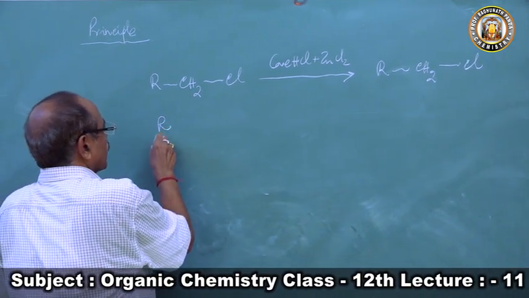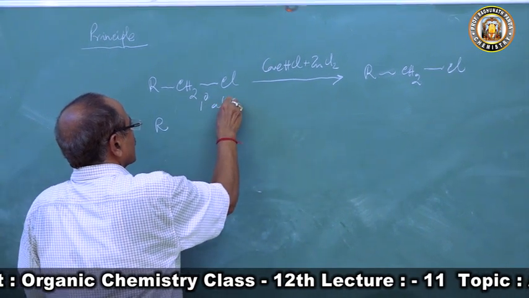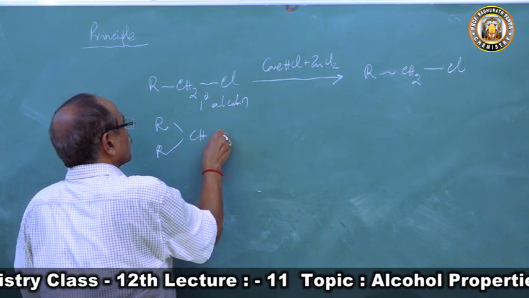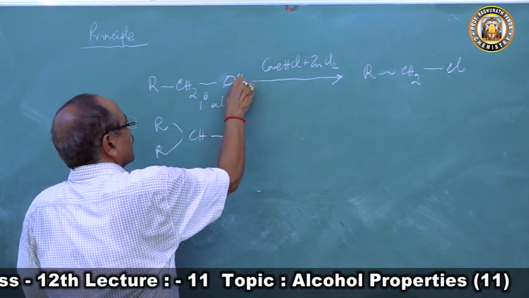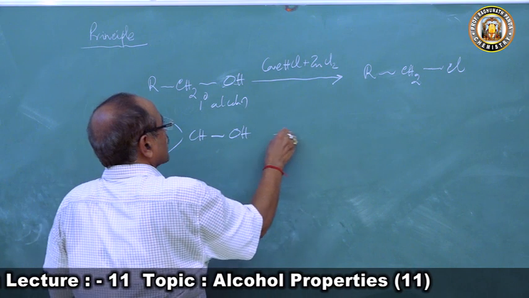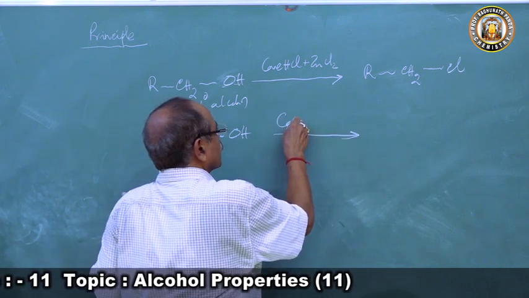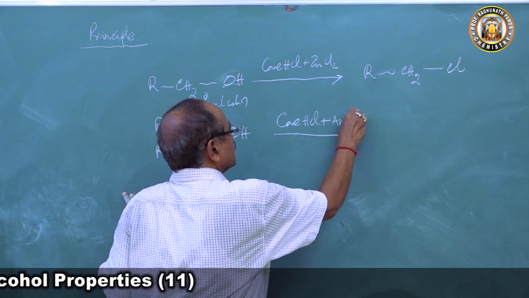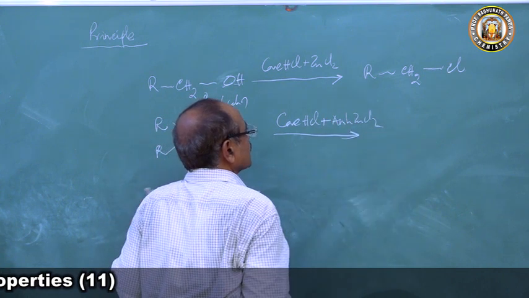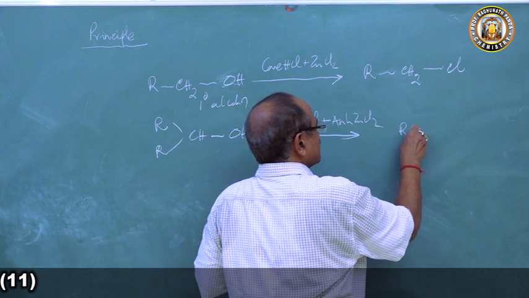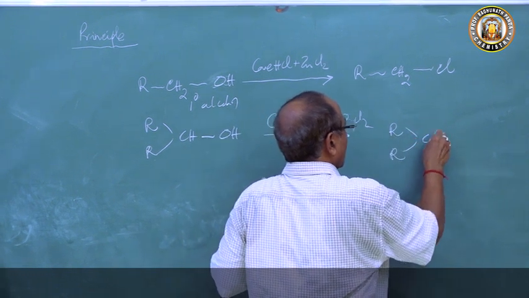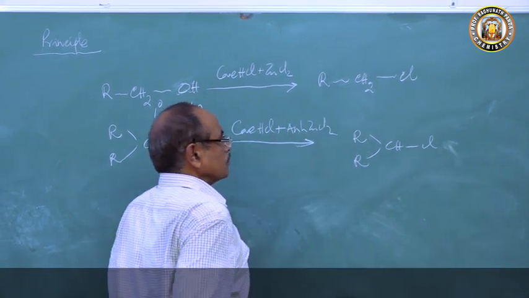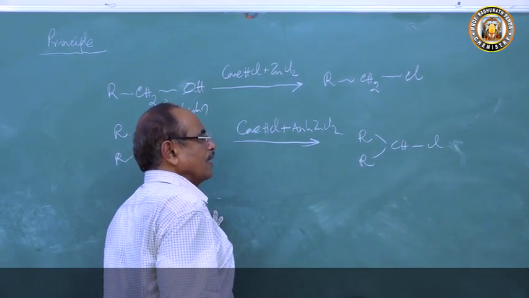Then secondary alcohol, R2CHOH, also reacts with concentrated HCl plus anhydrous zinc chloride, the Lucas reagent, to form its alkyl chloride R2CHCl.